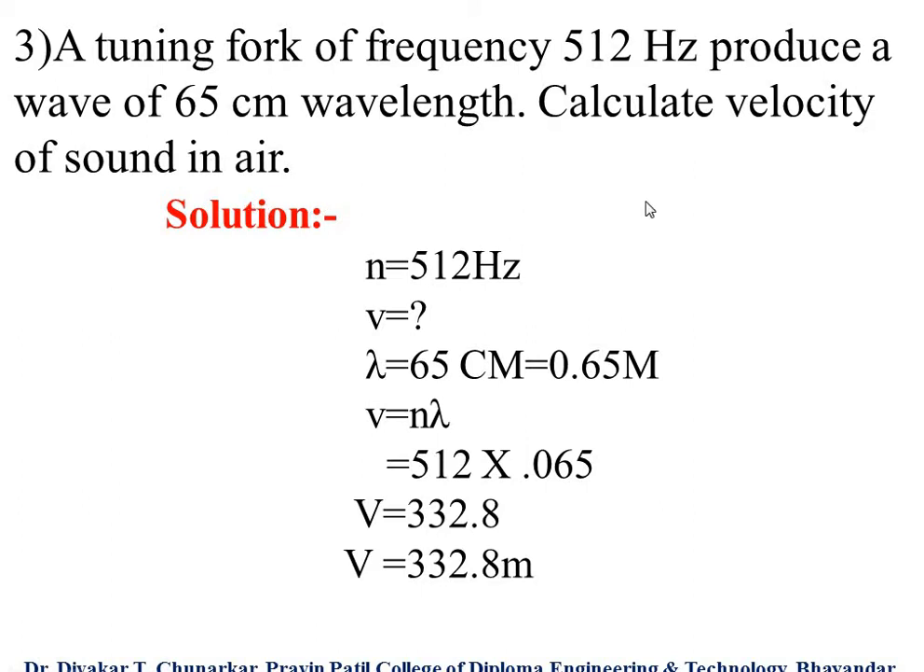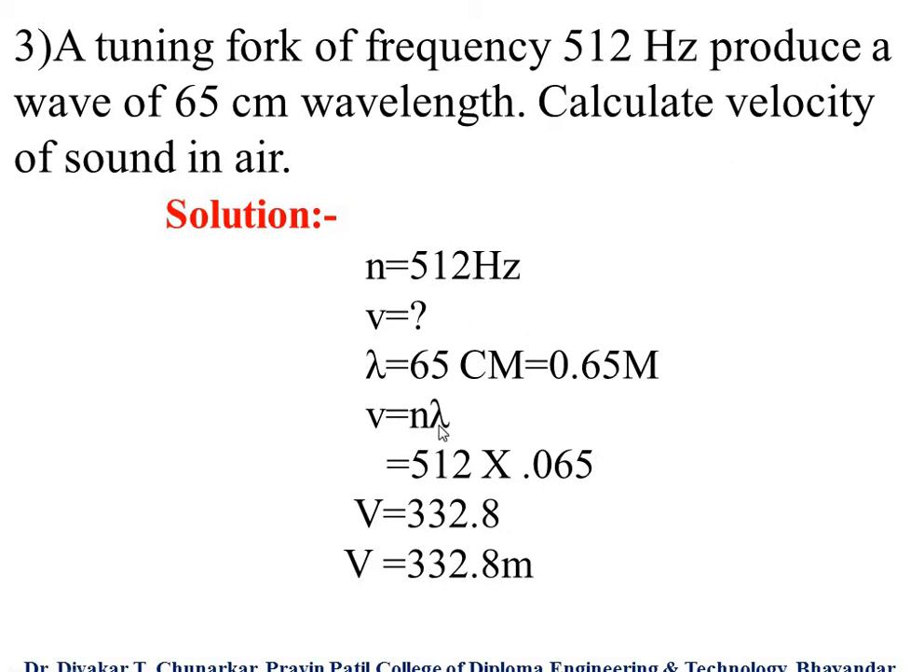We have given in the problem n, the frequency, 512 hertz. Then v, the velocity of sound in air, we have to calculate, so v equals question mark. Then lambda is the wavelength, given as 65 centimeters, and 65 centimeters equals 0.65 meters, which we have to consider.